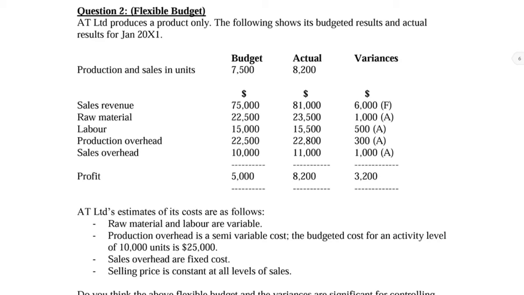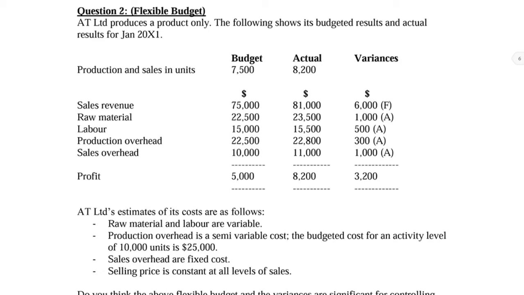Let's look at this question together now. For this question, you can see from the requirement here: do you think the above flexible budget and the variances are significant for controlling purposes? This is just a very simple question only. The question asks you, do you think that the above budget and the variances are significant? Let's try to look at the question together now.